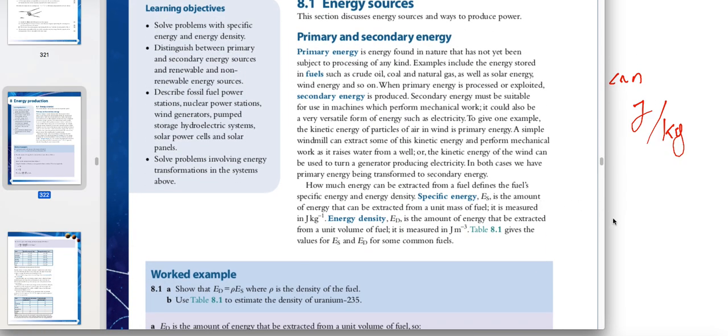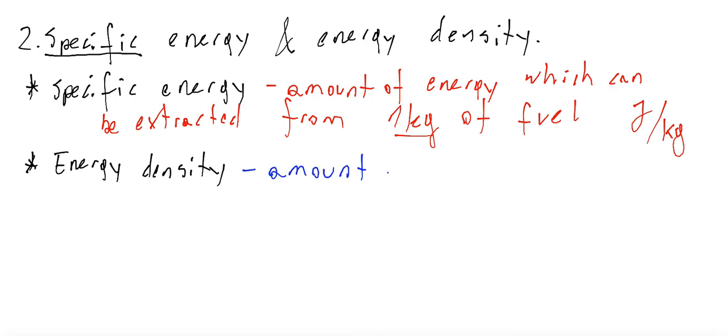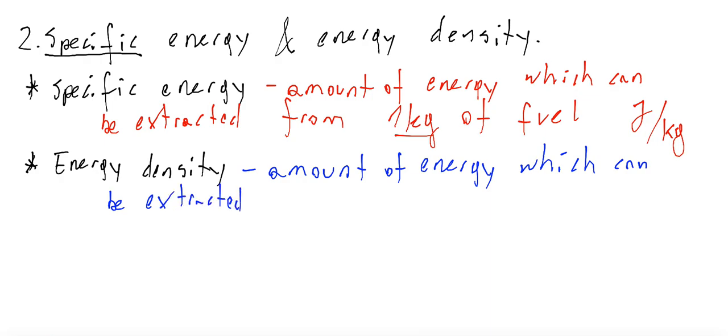Very similar is energy density, but energy density refers not to the mass but to the volume. Energy density is the amount of energy which can be extracted from 1 meter cubed of fuel.